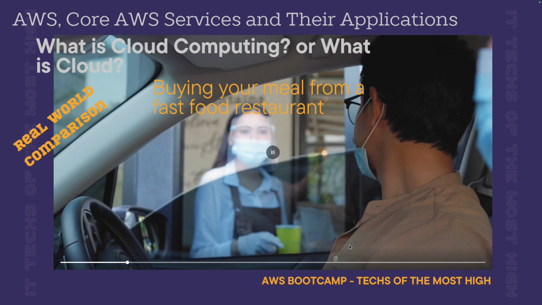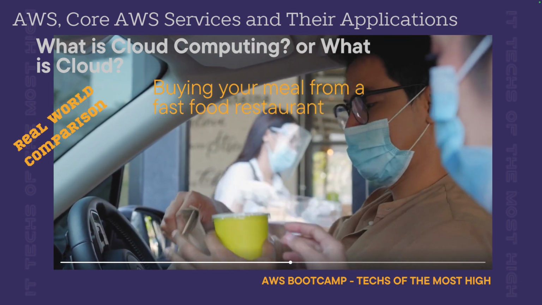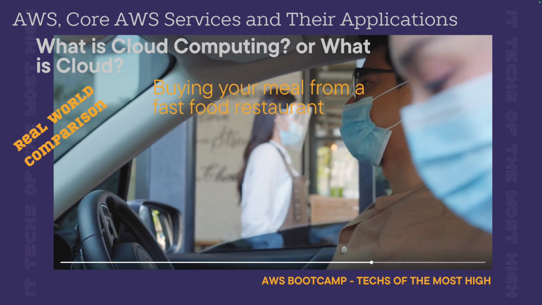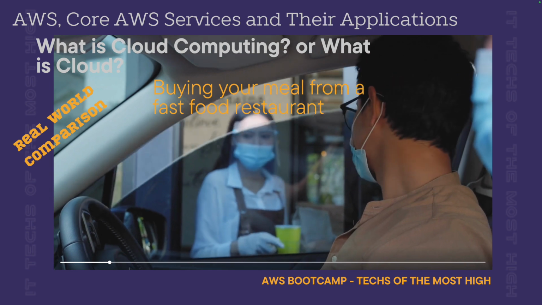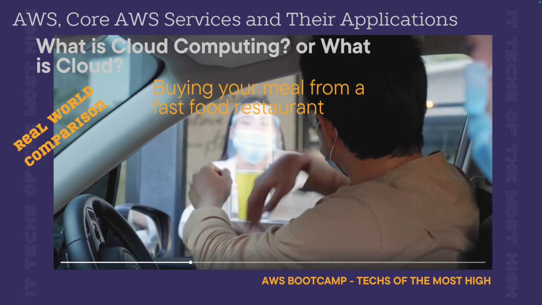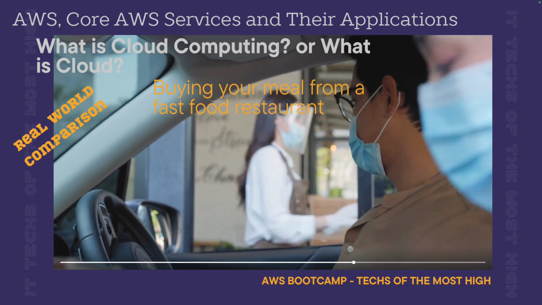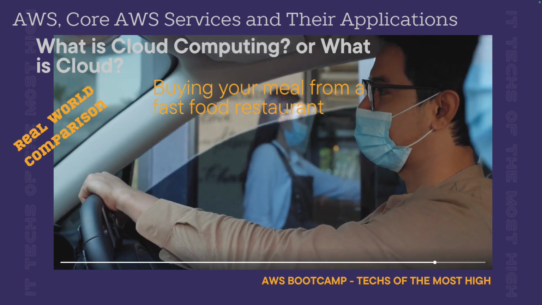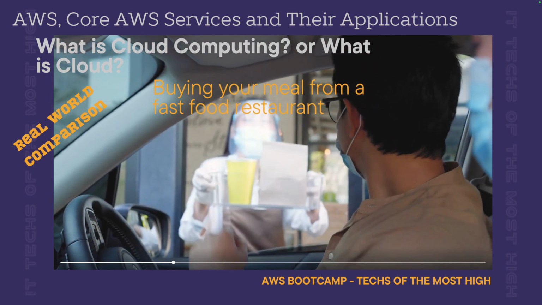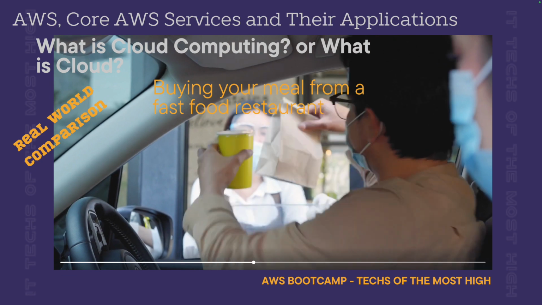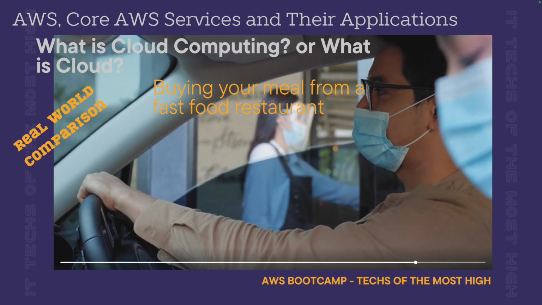Versus buying your meal from a fast food restaurant. You jump in your car, or sometimes you even walk, to the fast food restaurant, you go there, the food is ready. Might probably take like a minute or probably 5 minutes on average, and then you get your food. So that is way faster than making your own food. And as I mentioned before, they all have their advantages and disadvantages as well.